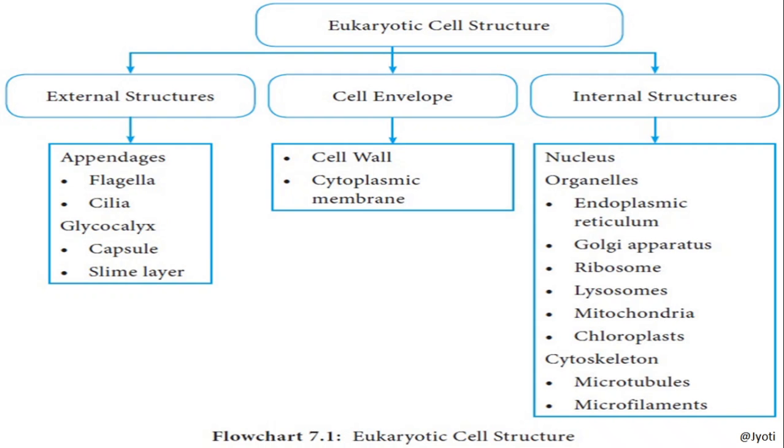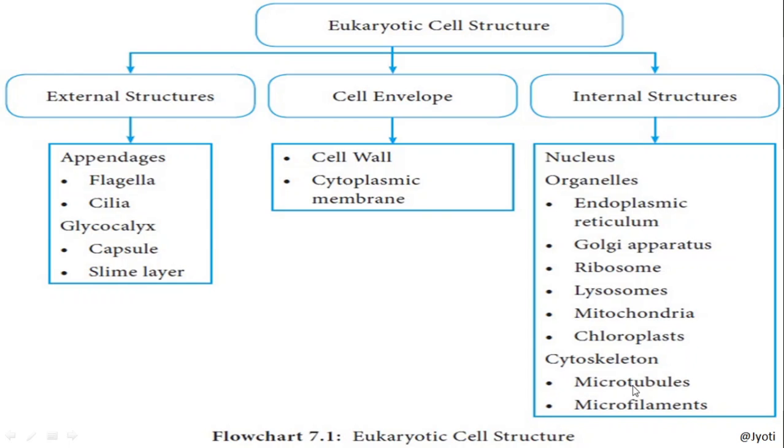So before I start my discussion, let me just revise what we have. Let me give the introduction of cytoplasm. In the eukaryotic cell, the cytoplasm contains the cell inclusions and cell organelles, as I have told you. These are the cell organelles: endoplasmic reticulum, Golgi apparatus, ribosome, lysosome, mitochondria, chloroplast.